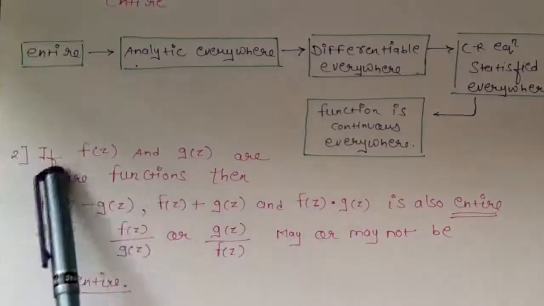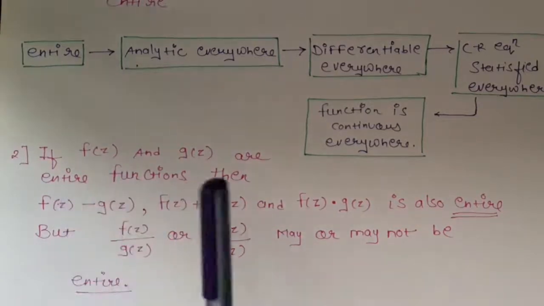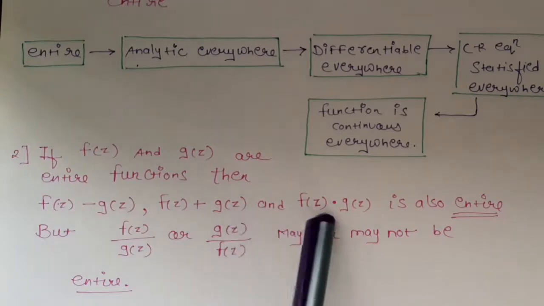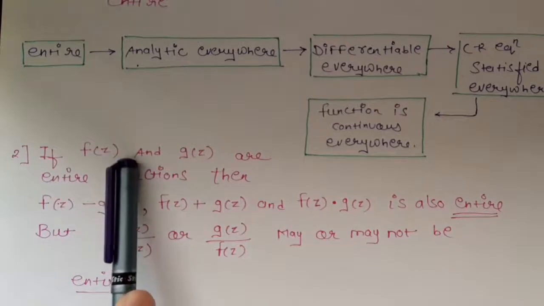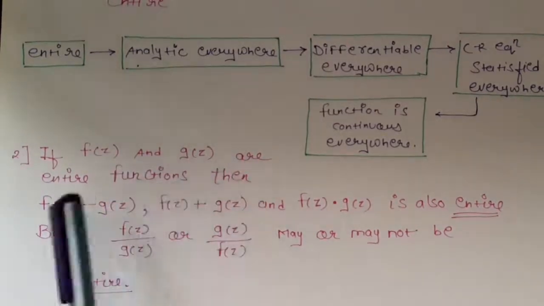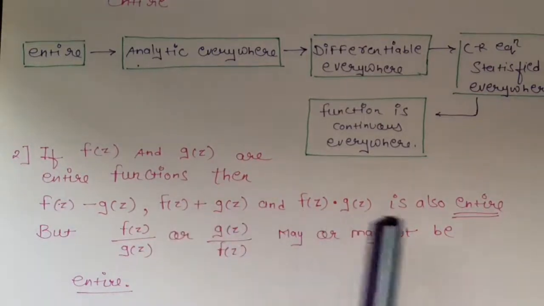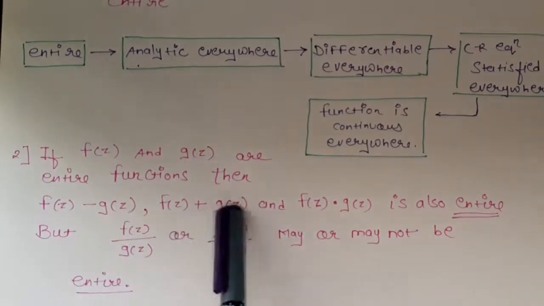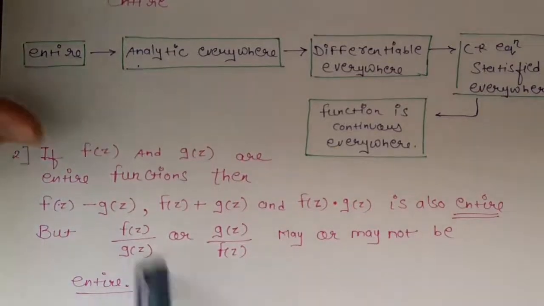Now the second note is, if f of z and g of z are two entire functions, then f of z minus g of z, f of z plus g of z, and f of z into g of z are also entire. I will repeat, if f of z and g of z are two entire functions, then f of z minus g of z, f of z plus g of z, and f of z into g of z are also entire. But f of z divided by g of z or g of z divided by f of z may or may not be entire. Remember these points. Okay, so now we will move towards the questions of CR equations.